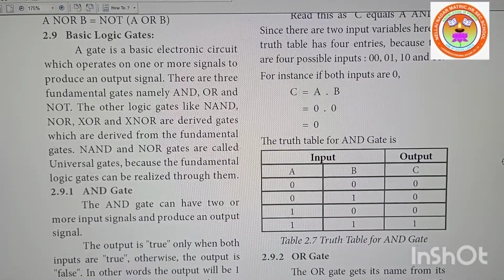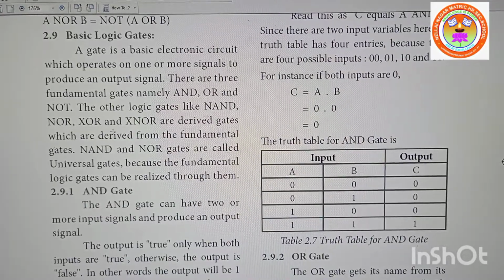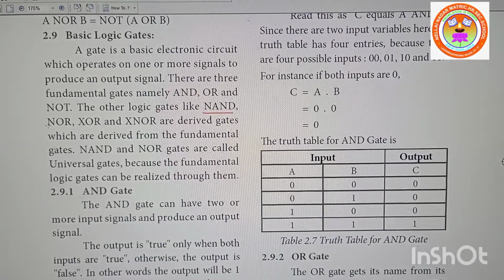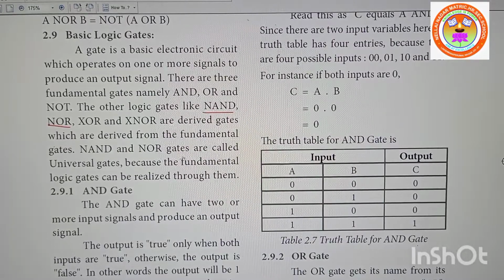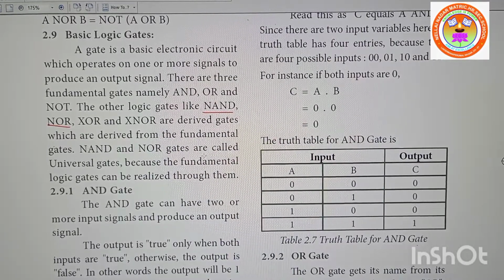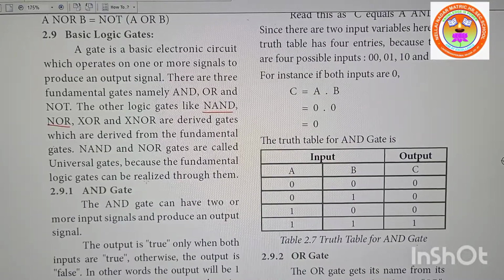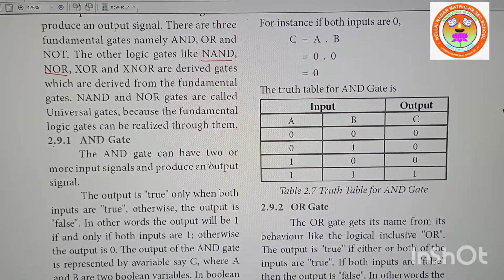NAND and NOR gates are universal gates. These two gates are called universal gates. Why? Because through these gates you can get the fundamental gates. NAND and NOR gates are called universal gates because the fundamental logic gates can be realized through them. Later we will see that.